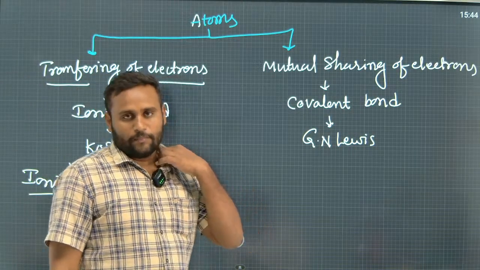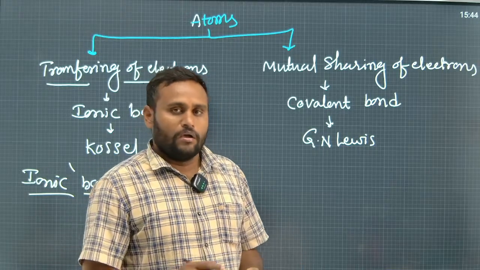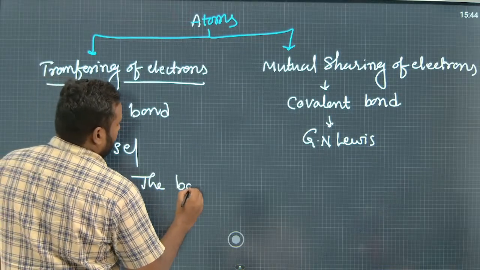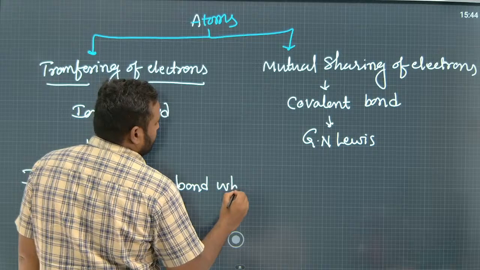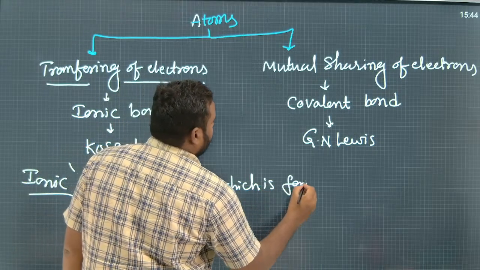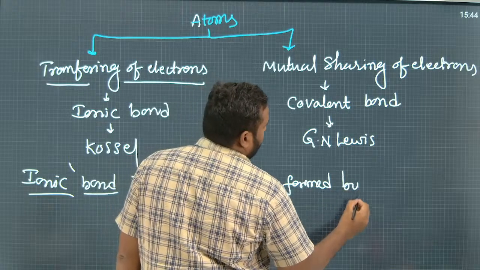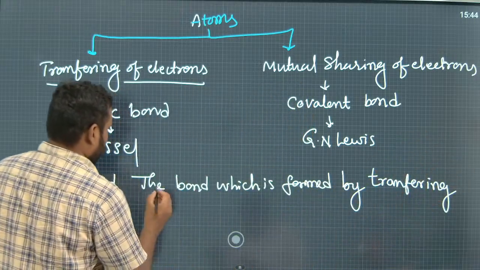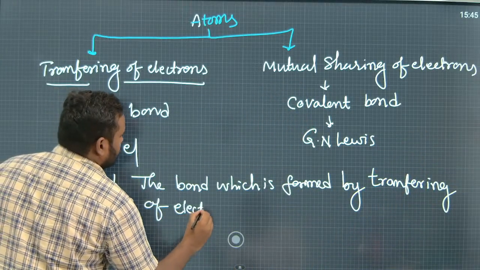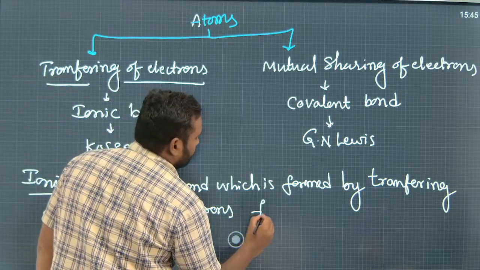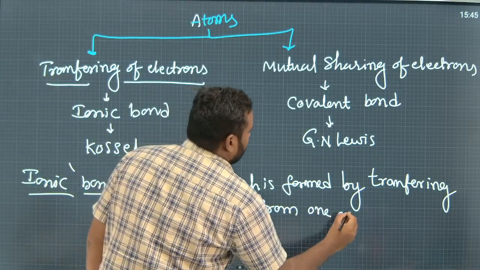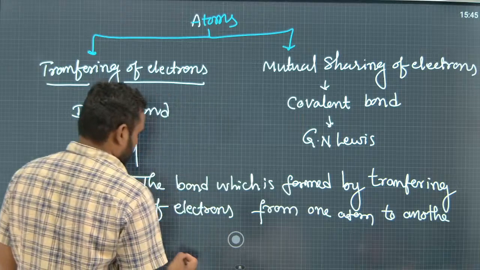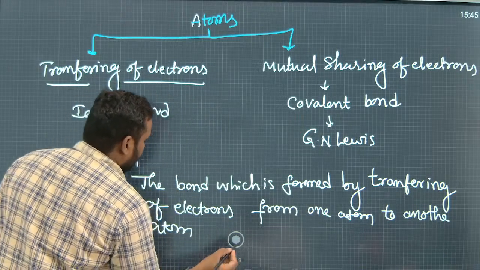Ionic bond, it is nothing but the chemical bond which is formed by the transferring of electrons from one atom to another atom.